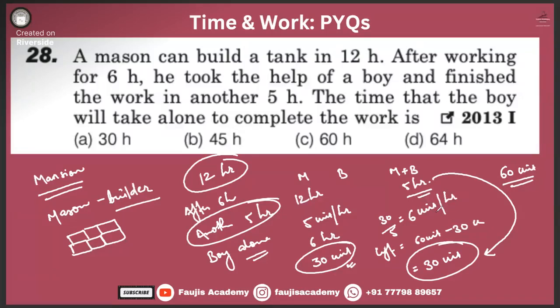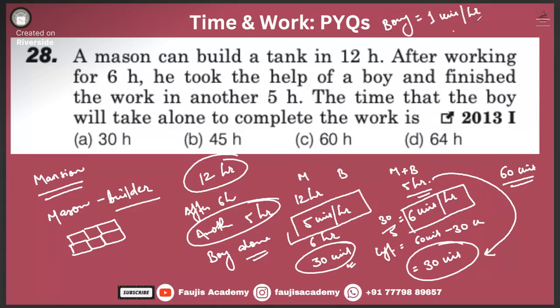So far, so good. The mason alone was working at 5 units per hour, and together they are doing 6 units per hour. So that means the boy has added an additional work of 1 unit per hour, isn't it?